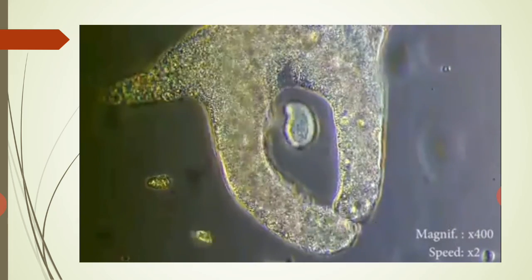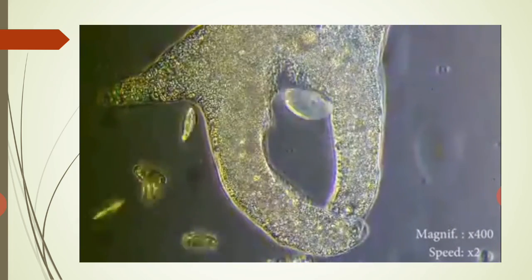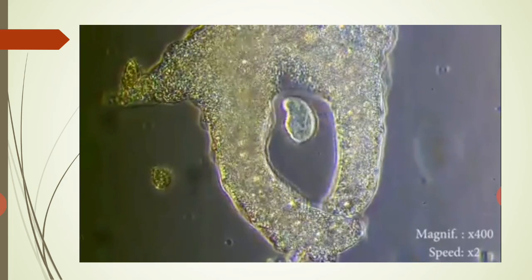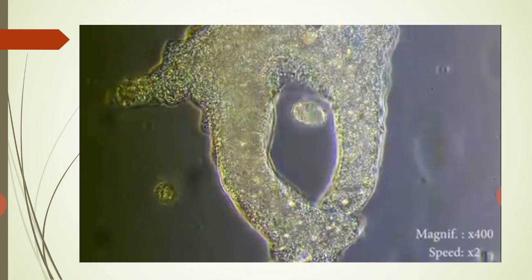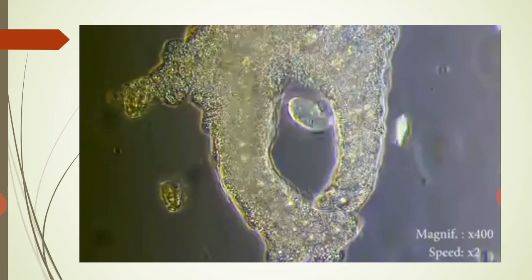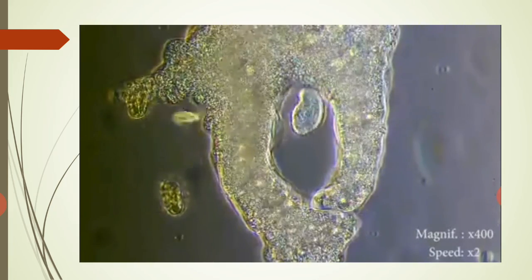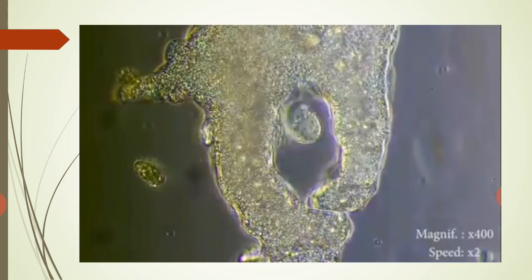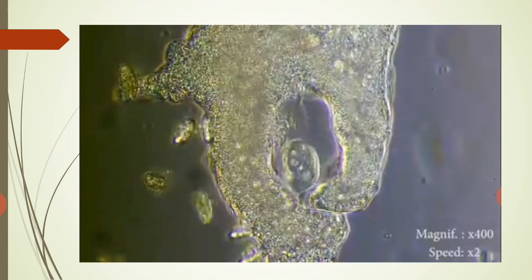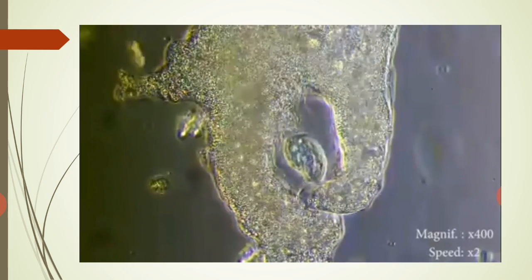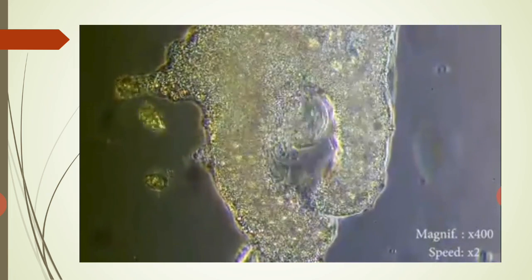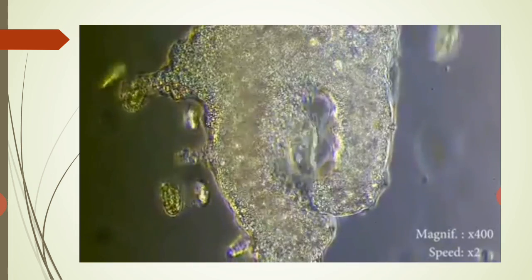As it got trapped inside, slowly it will be forming the vacuole, and digestive juice will be secreted, and in that way the food particle will get digested. I hope everyone can understand. This is the digestion in amoeba, a unicellular organism.